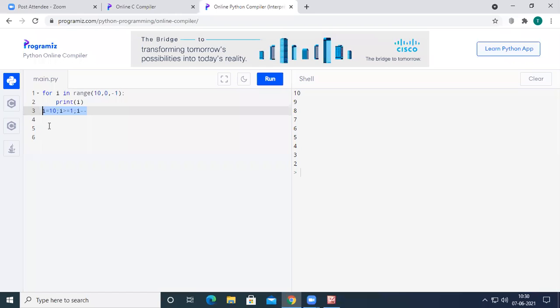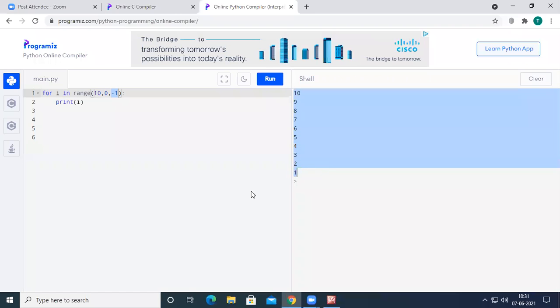Now we will start from 10 and end up with 1. Each time, 1 will be decremented from the value. If you see the output, it has printed the numbers from 10 to 1 in reverse order. So this is how we can play with this for loop in Python.